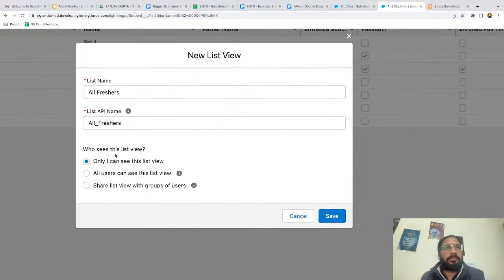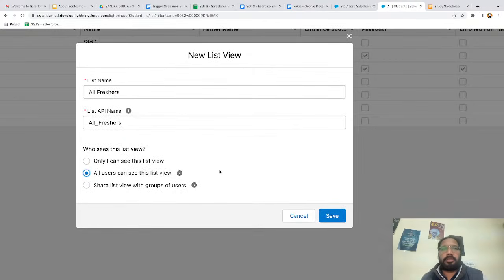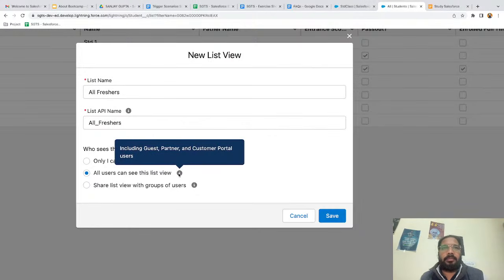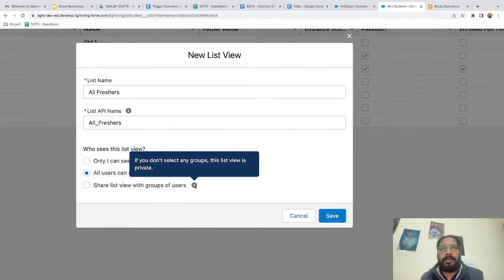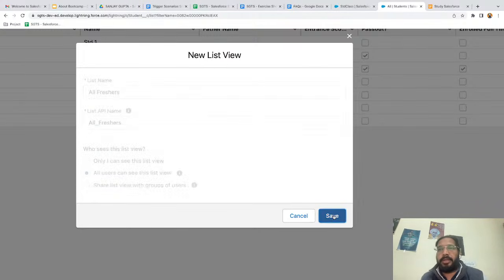And here you can see we have some sharing settings as well, like who sees this list view. So only I can see this list view, all users, and share with group of users. Right now we have not created any group of users, so I am selecting all users. So every user in this org will be able to access this list view. And here you can read this help text as well, right? This is the configuration that I'm writing while creating the new list view, and then clicking on save.